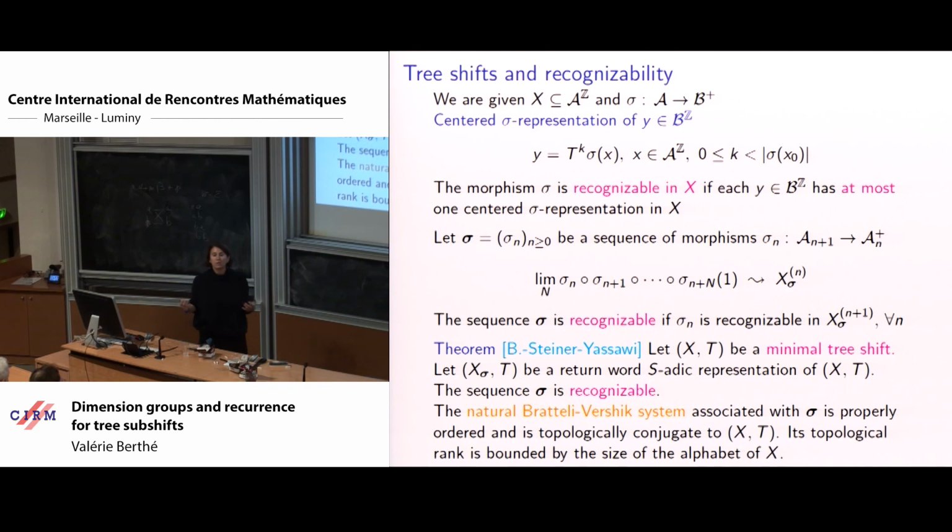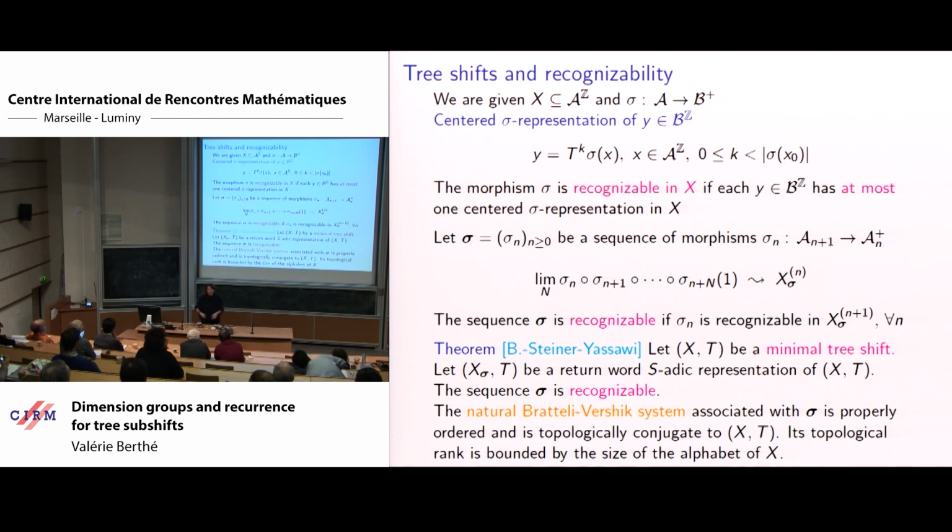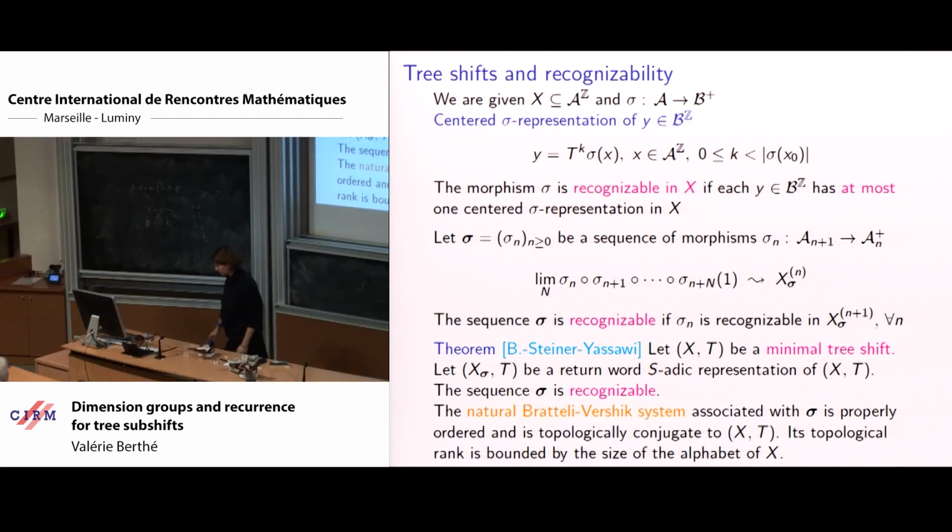And then we have recognizability. If you prefer the language of Bratteli-Vershik systems for understanding these systems, it works perfectly well. Also the substitutions are proper. So now, speaking in terms of topological conjugacy, we can describe them with respect to their Bratteli-Vershik description, and we have a bounded rank, bounded by the size of the alphabet.